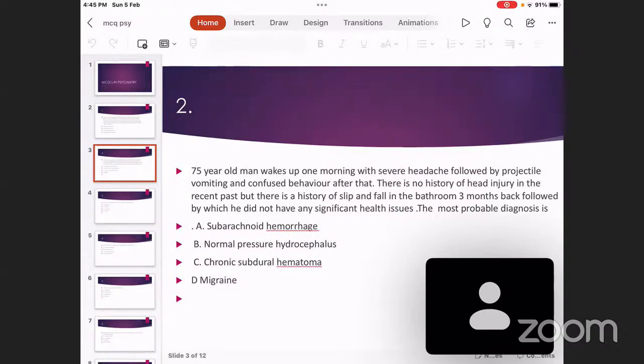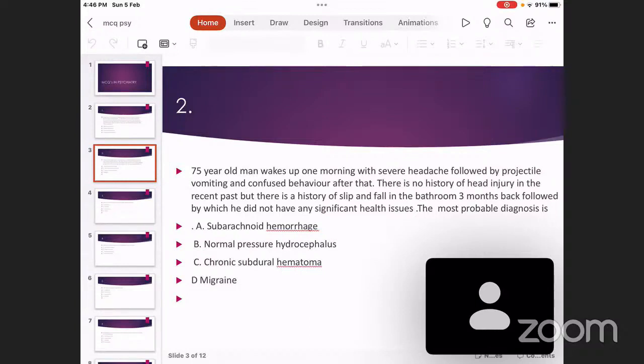What is the treatment of normal pressure hydrocephalus? That can also be an MCQ question for you. The treatment of NPH, normal pressure hydrocephalus, is ventriculoperitoneal shunting. It's a surgical procedure by which a shunt is connected from the ventricles to the peritoneum, which will ensure that the excess CSF is drained from the ventricles to the peritoneum and is excreted. For the medical management of the same condition, sometimes you may resort to drugs like acetazolamide, which is a carbonic anhydrase inhibitor. If a question comes regarding the drug of choice for normal pressure hydrocephalus, acetazolamide, a carbonic anhydrase inhibitor, can be that.